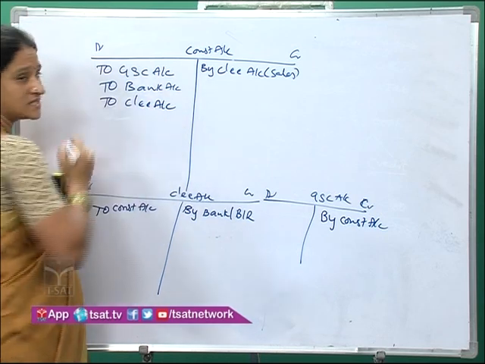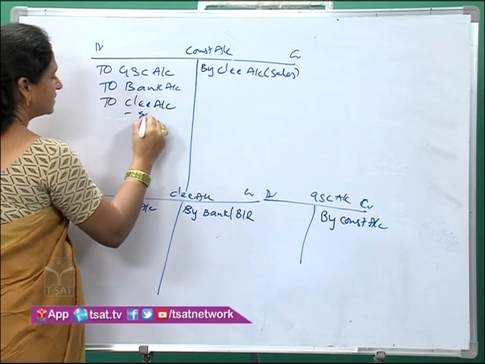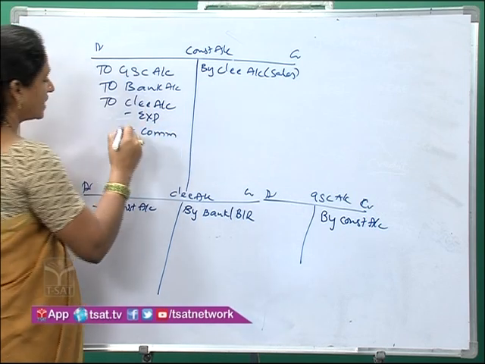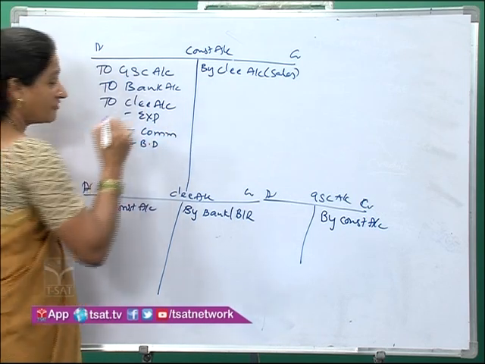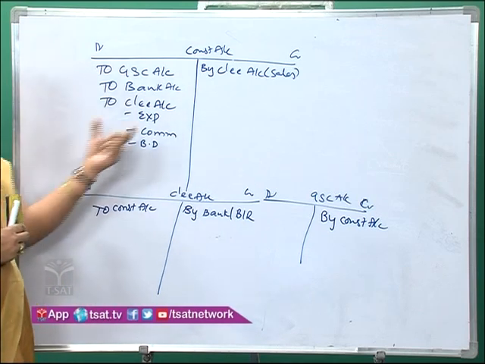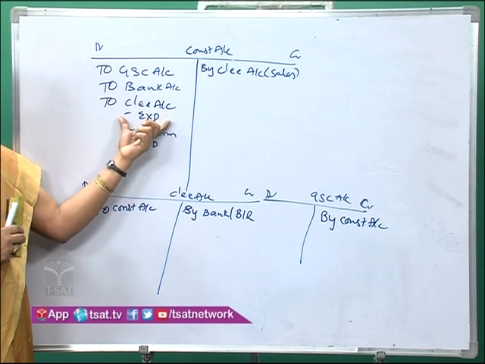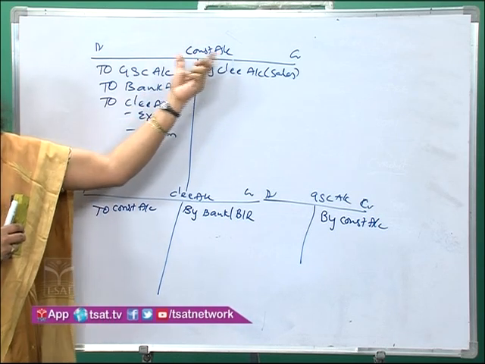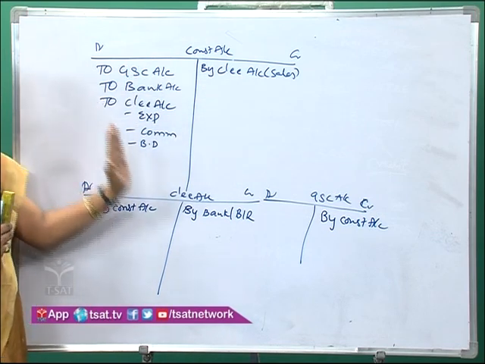We will credit consignee account for expenses, for commission, and also for any bad debts, if del credere commission is not paid. Understand? So, these are the things. For these things, we will show consignee on the credit side and consignment on the debit side. Again, where we will write all these transactions?